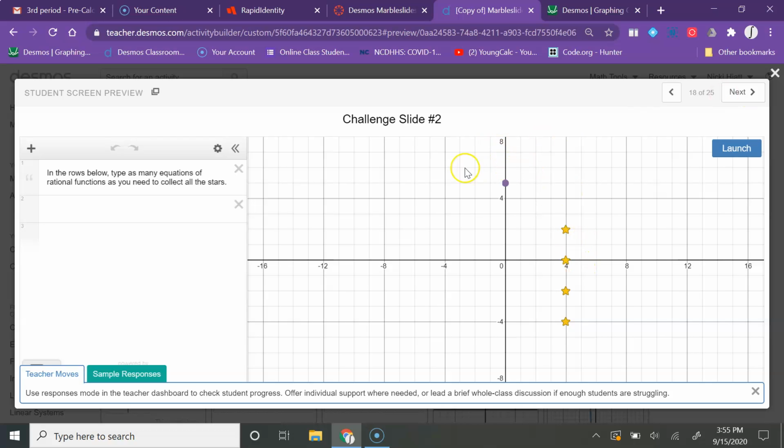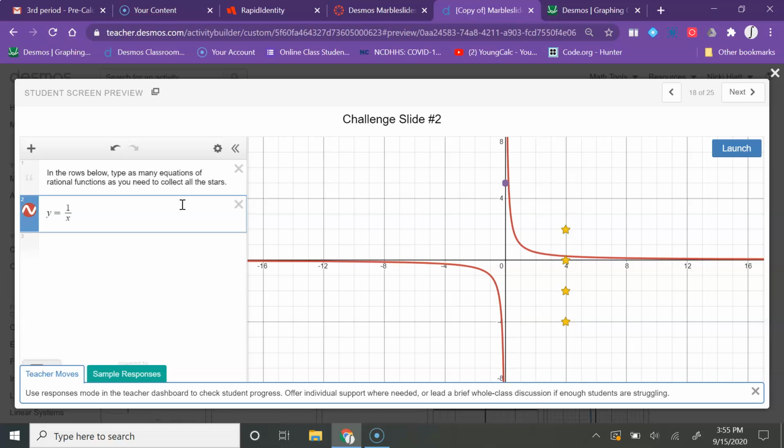Now this next one is really challenging. I'm not going to tell you how to do this one. It took me a little while to figure this one out. But obviously if I do y equals 1 over x, that is not going to work at all. So you can play around with it a little bit, see if you can get it to work.